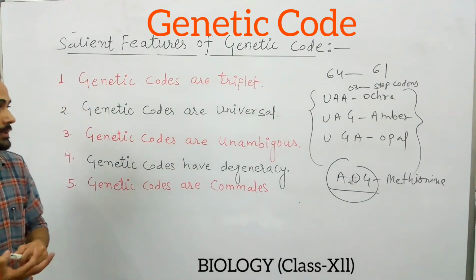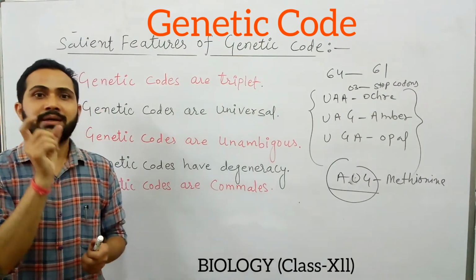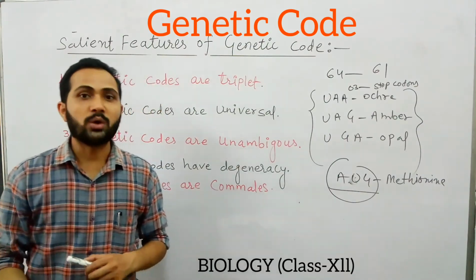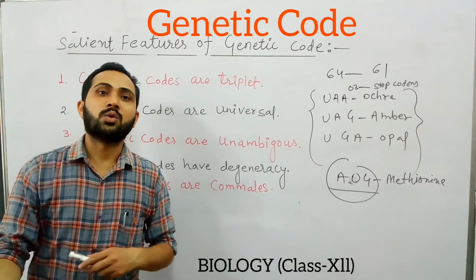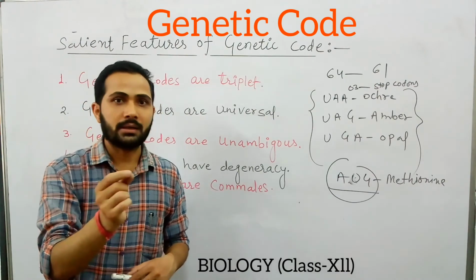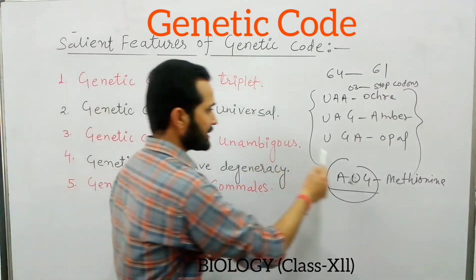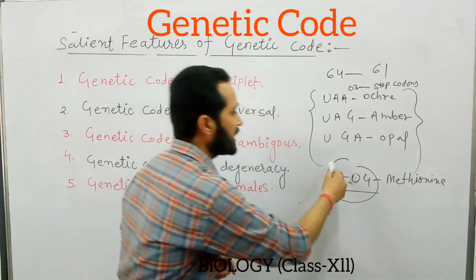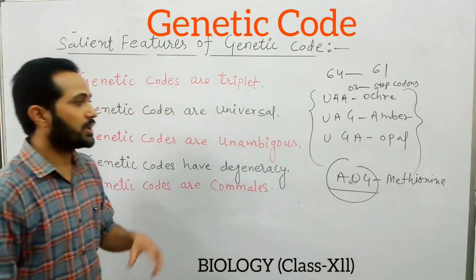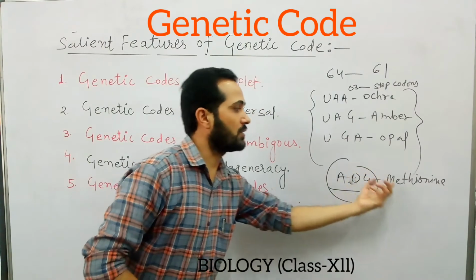It can be defined as: every genetic code is specific, meaning a particular genetic code will always code a particular amino acid. It cannot code any other amino acid. So a particular genetic code is responsible for the coding of a specific amino acid. Like AUG, again we can take the example of methionine. AUG is always responsible for the coding of methionine. So it is unambiguous. It does not code any other amino acid.